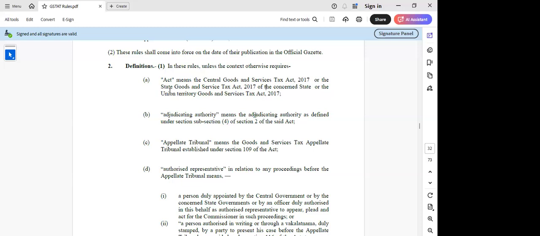And if the members differ in their opinion on any point, then such members shall state the point on which they differ, and the president may refer the case for such hearing. There is a brief procedure in the GESTAT rules on this, but I'm just trying to explain. If there is a difference among the members of a state bench, for example in Karnataka where we have only one bench, then first it will be referred within the state bench of the same state. And if you don't have any state bench within the same state, then it will be referred to a member of a state bench of another state.